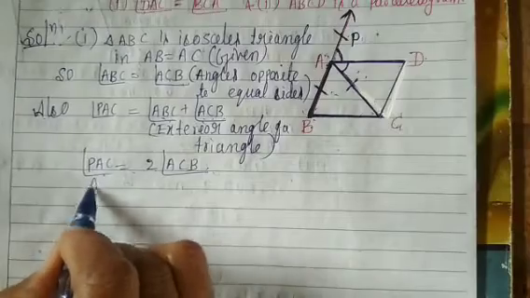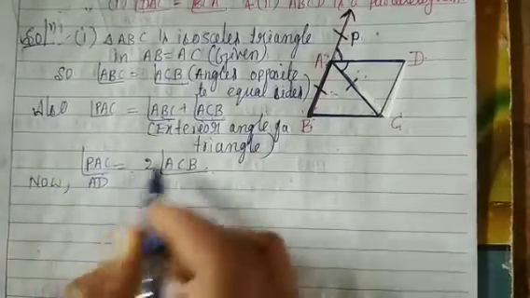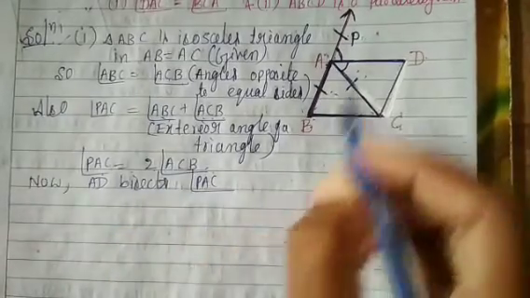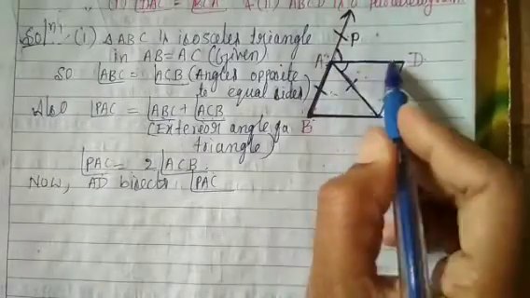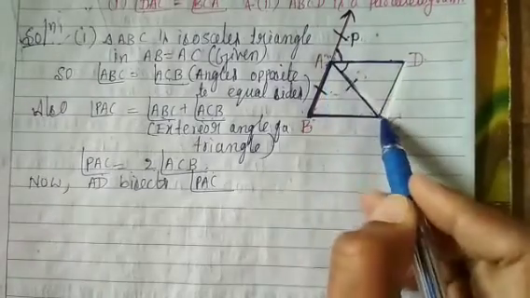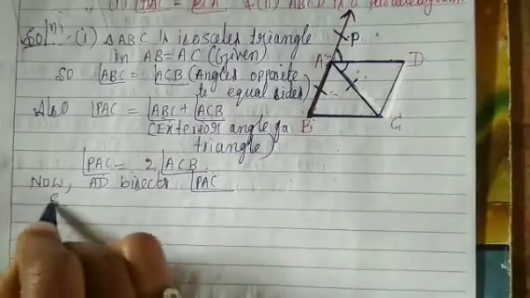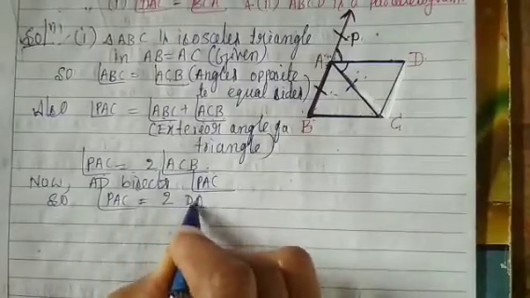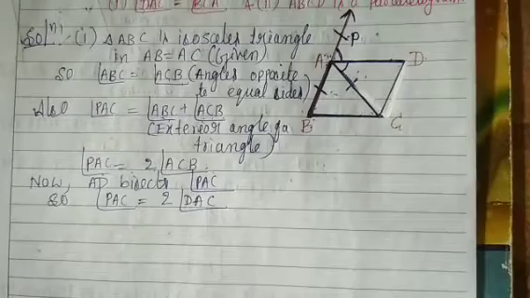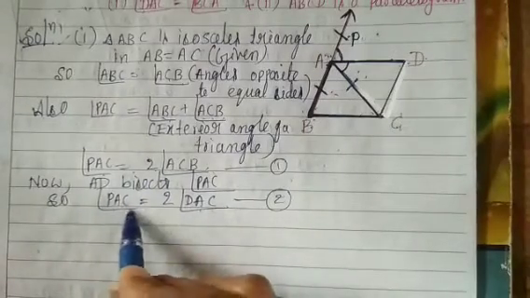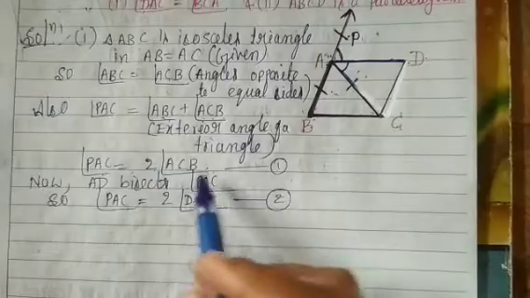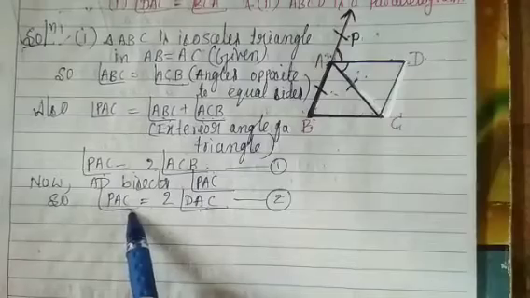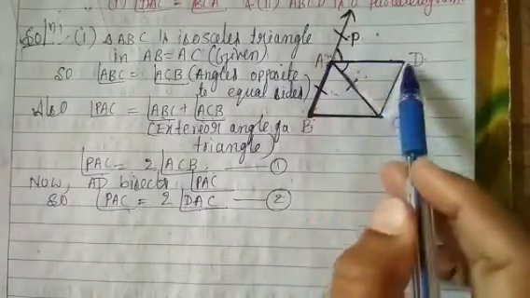So, now AD bisects PAC. Look at this figure. AD bisects PAC. Next, PAC is equal to 2 DAC. First one, PAC is equal to 2 ACB, and this one, angle PAC is equal to 2 DAC.